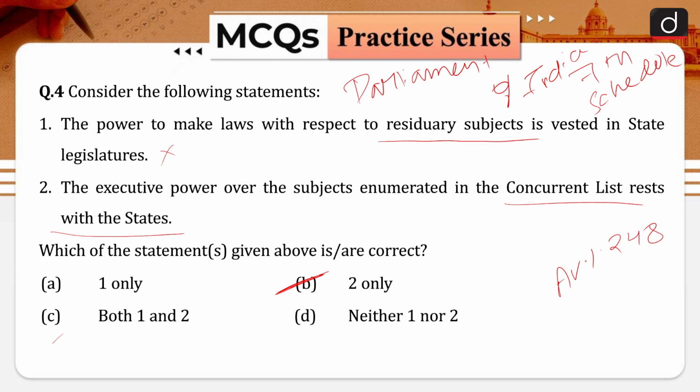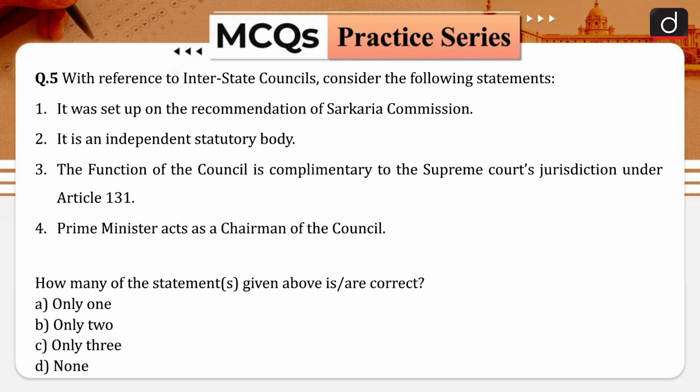Now let us proceed to the next question of our today's discussion. So the question is, with reference to the interstate councils, consider the following statements. Your statement number 1 is, it was set up on the recommendation of the Sarkaria Commission. Statement 2: it is an independent statutory body. Statement 3: the function of the council is complementary to the Supreme Court's jurisdiction under Article 131 of the Indian Constitution. And your statement number 4 is, the Prime Minister acts as a chairman of the council. So how many of the statements given above are correct?